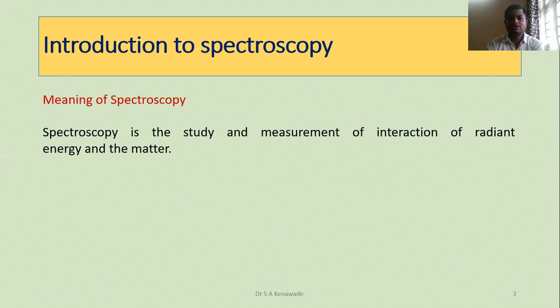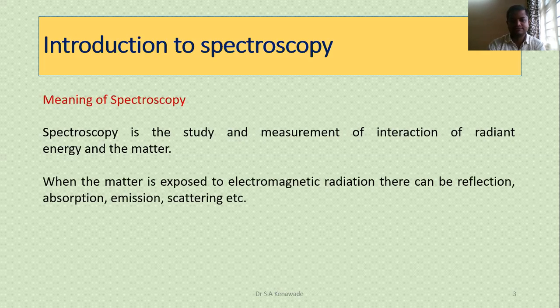You can see a lot of radiant energy, and this radiant energy interacts with your matter. The matter is your chemical molecular formula or any chemical substance. When radiant energy is forced to interact with your matter, that is, any type of chemical structure, then it gives valuable information about the unknown matter. This study we call spectroscopic analysis.